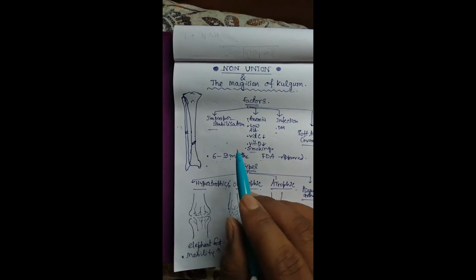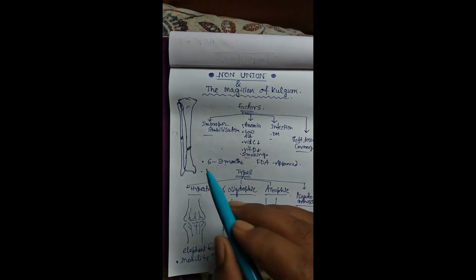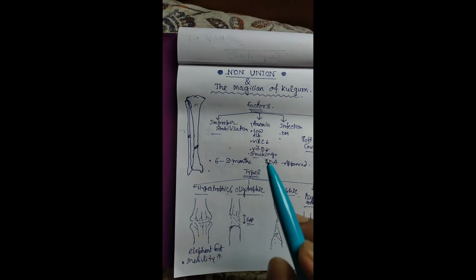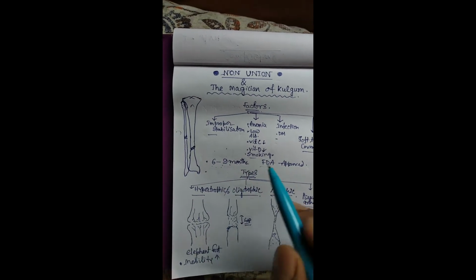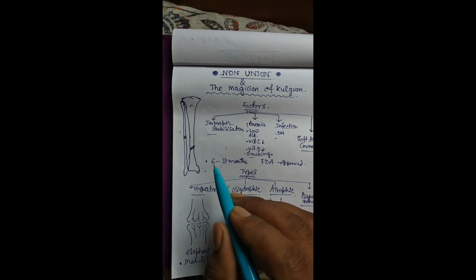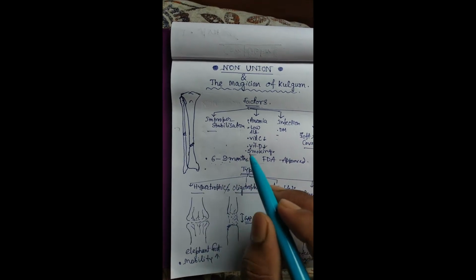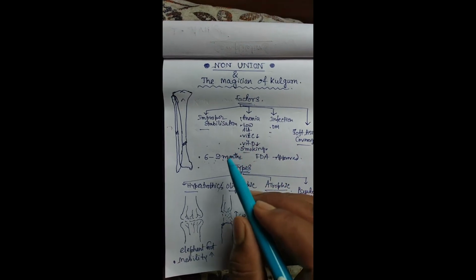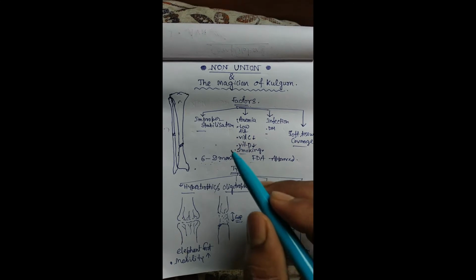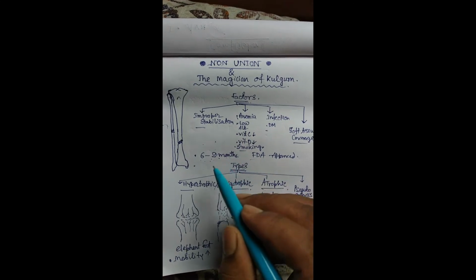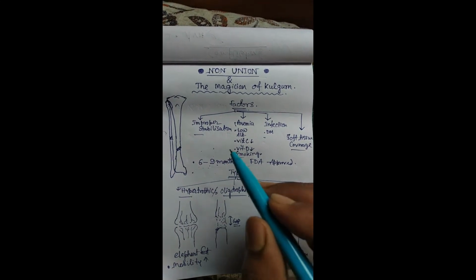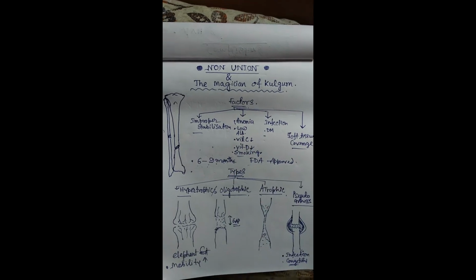Except those bones, for a normal long bone, non-union will be established when after 6 to 9 months there is no sign, clinical, radiological and biological, no sign of union. That is called non-union.